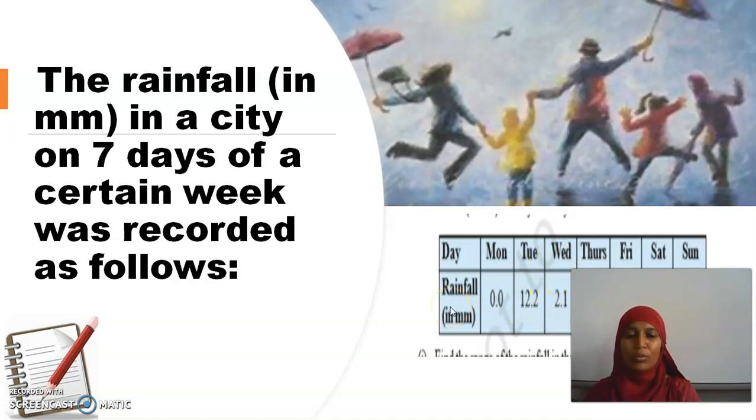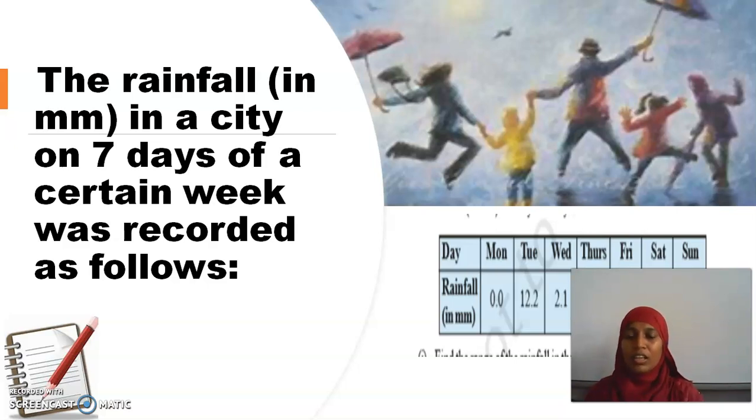Hope it is not visible for you, but you can have your book by your side to check it. It is there in your book, fifth question. On Friday, it had a rainfall of 20.5 millimeter. On Saturday, 5.5 millimeter. And on Sunday, they had 1 millimeter rainfall.